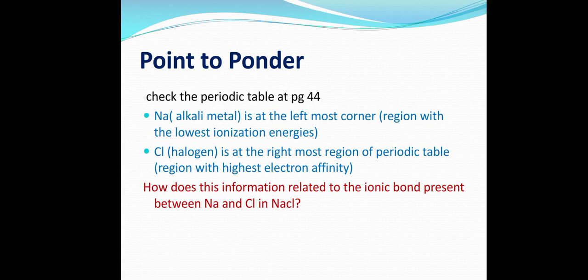So chlorine, being at the rightmost region of the periodic table, has the highest electron affinity. It means it has the highest affection for that electron which sodium has lost.